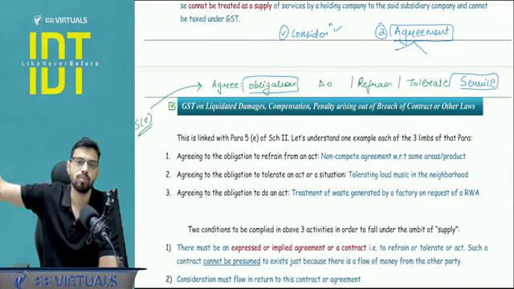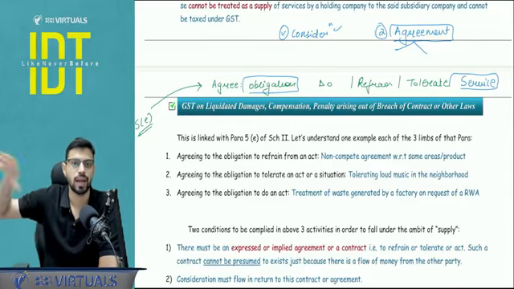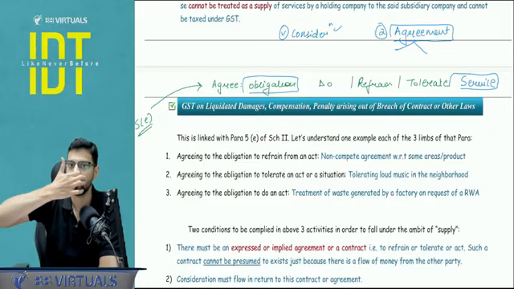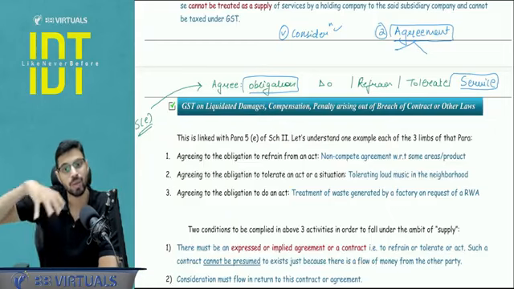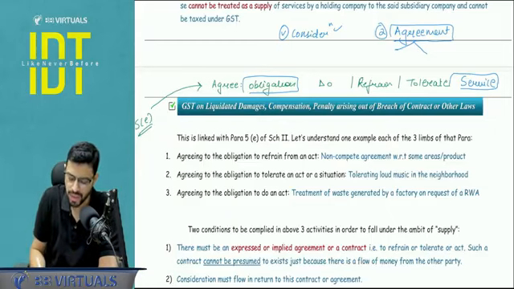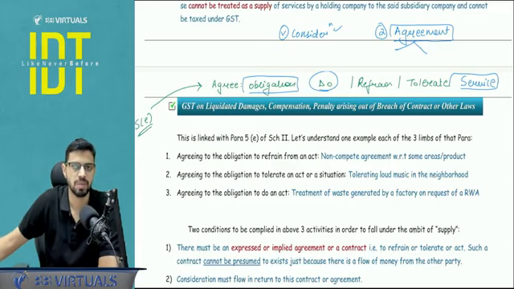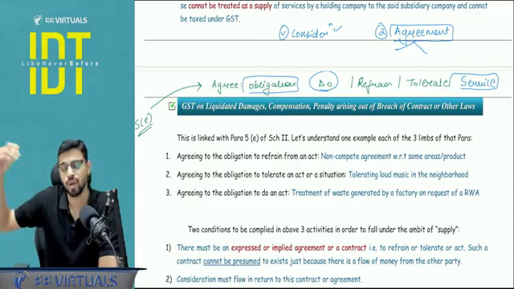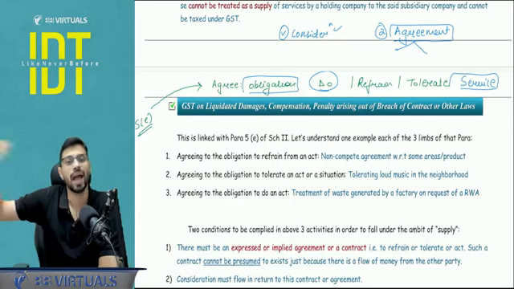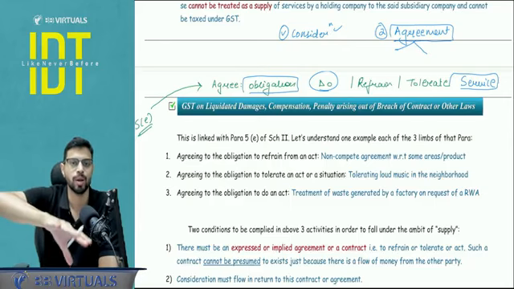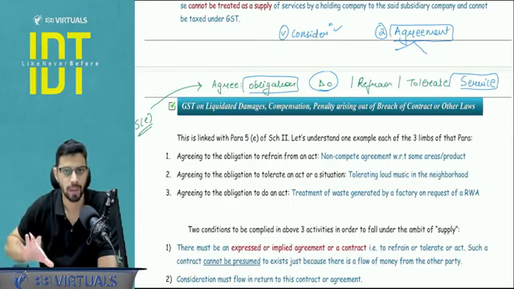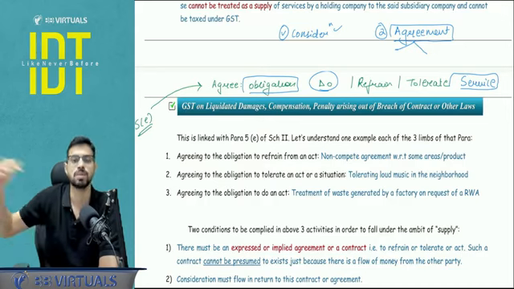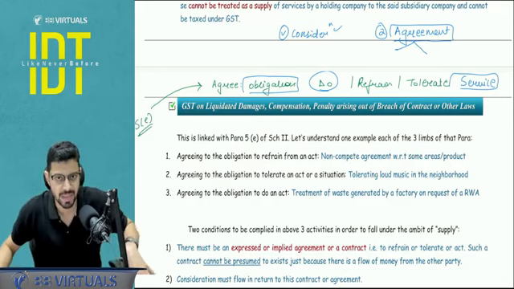For example, there is loud music in my area. I tolerate the loud music in exchange for some money being paid by the event organizer to me. So here I am tolerating something. To do something, anything. For example, there is waste being generated by my factory, and because of some people in a residential area, I agree to treat that particular waste before disposing of it in the environment. So I am agreeing to do something and I charge money from them. This is again a supply of service.